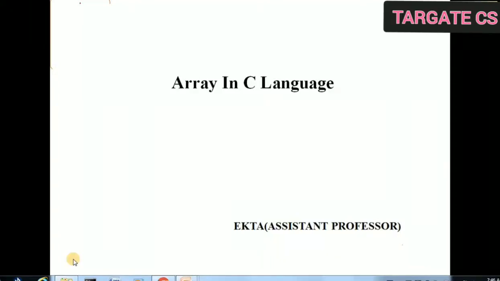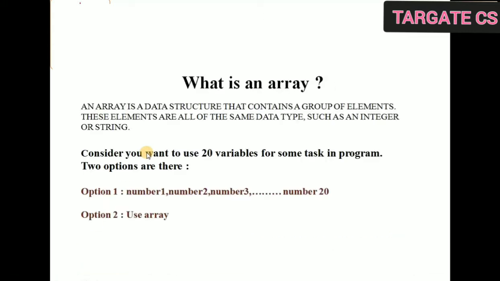Hello students, today we will learn about arrays in C language. So what is an array? An array is a data structure that contains a group of elements. These elements are of the same data type. Like if you have declared an array of integer type, then you can store integers in that array. Another example, if you have declared an array as float type, then you can store float values in that array.